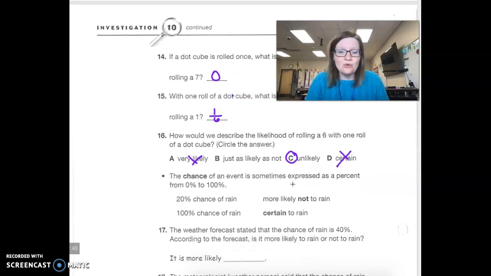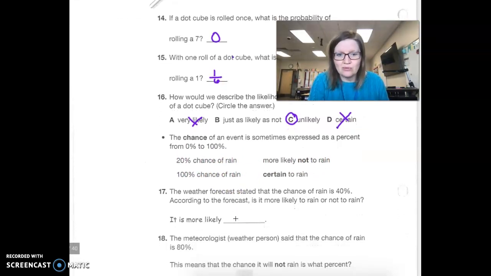Now, you will hear in weather where they say certain chance of rain. In the event, it's expressed as a percent, which is another form of fractions. Sometimes they'll say 80% rain. When we hear that, we know it will most likely rain. So, the chance of an event is something expressed as a percent from 0 to 100%. 20% chance, most likely not to rain. 100% chance of rain, they are certain it will rain.